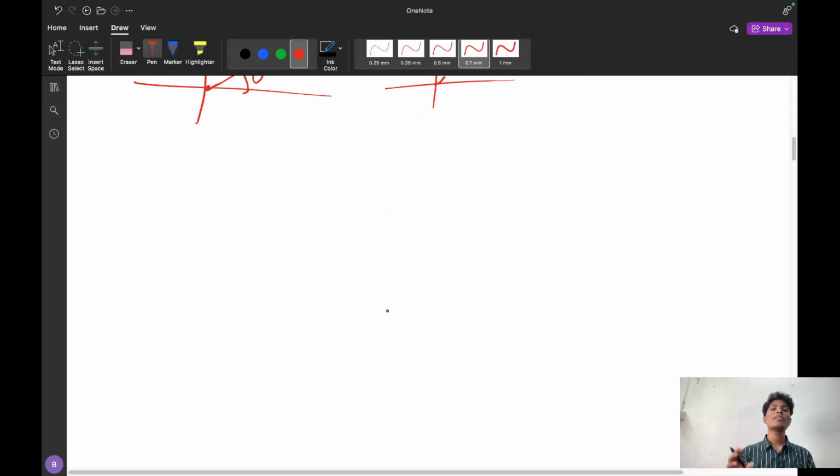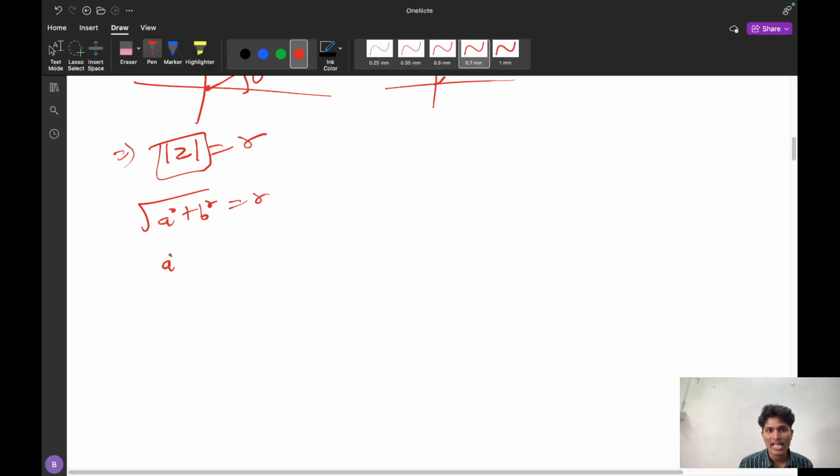So what we have to do? We have to check whether it is showing the region of the line, or it is below the line or above the line. You have to see. Now, if you observe carefully, sometimes it will be giving like this. Modulus of z is equal to r. What is modulus of z? Modulus of z is square root of a square plus b square. It is r. So a square plus b square equal to r square.